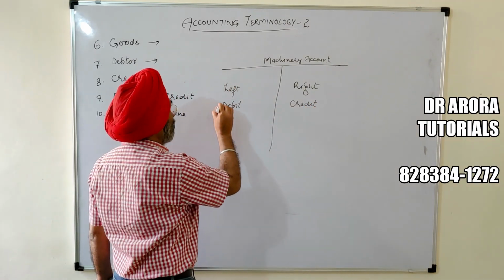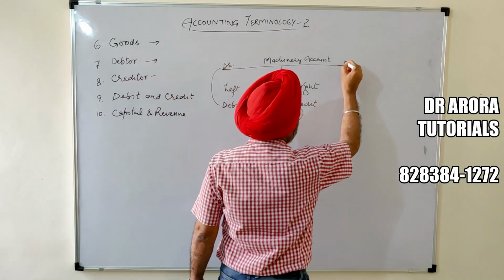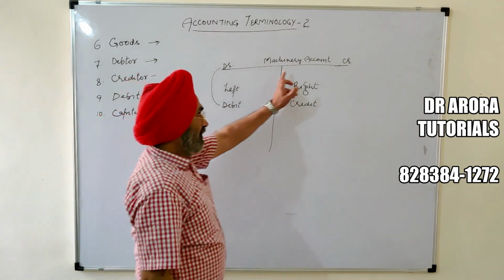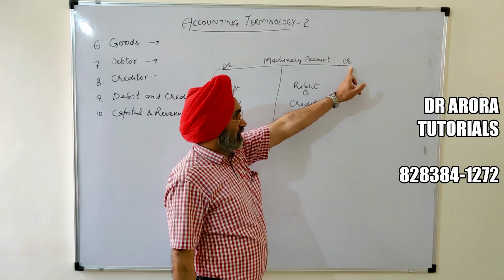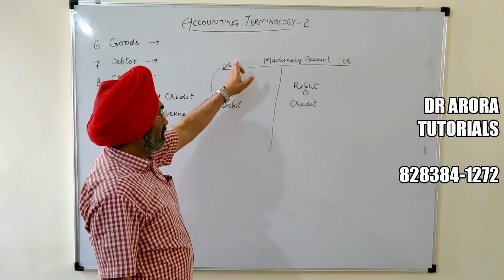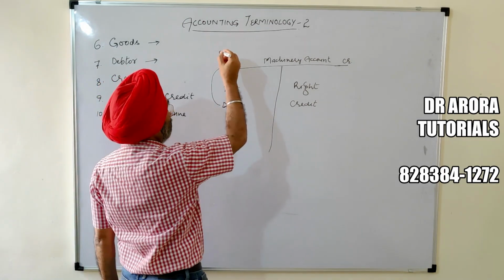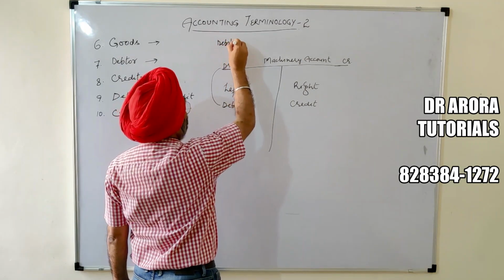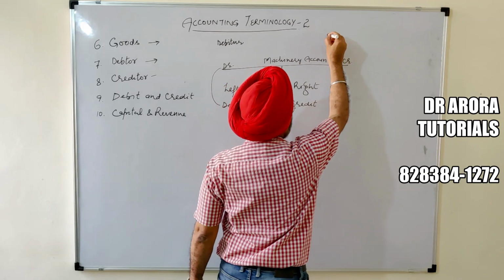And debit is abbreviated as DR and credit is abbreviated as CR. And these we have to write on the extreme. On the right hand side, extreme right side, credit, extreme left side at the top of the account, debit. And this debit and credit are derived from the Latin words debitor and creditor.